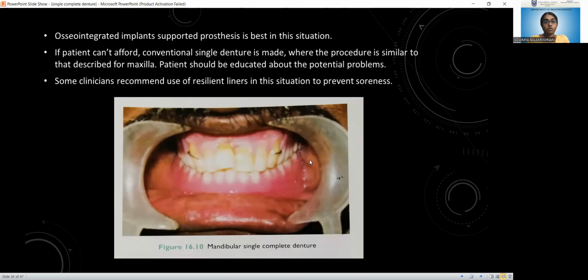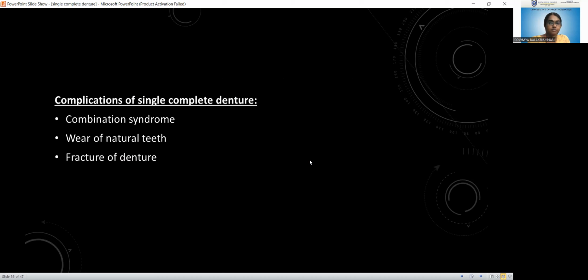If the patient is willing to have an implant supported prosthesis, it is the best option in this situation. But if the patient can't afford it, then we have to go for a conventional single denture. The procedures are similar to those we described for the maxilla. And some clinicians also use resilient liners to prevent soreness.